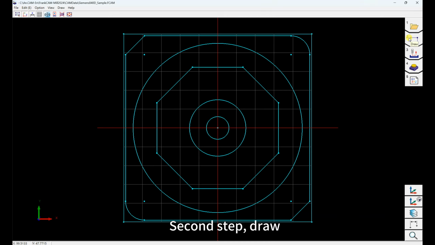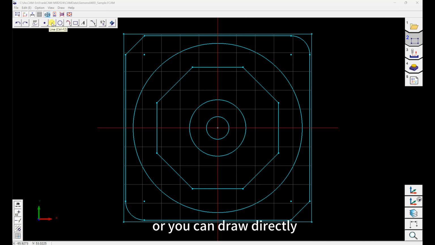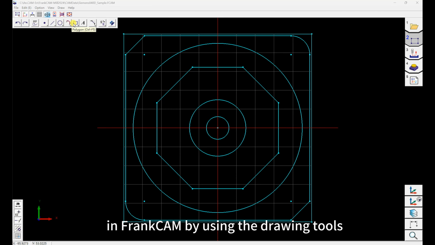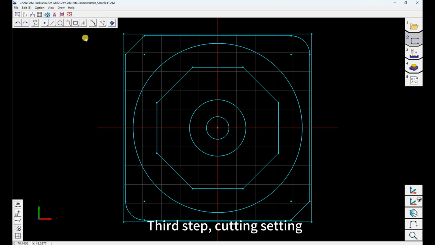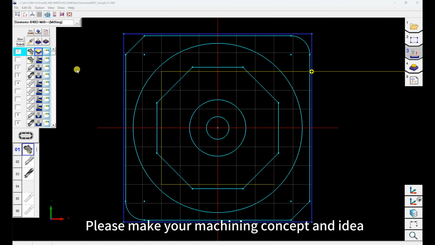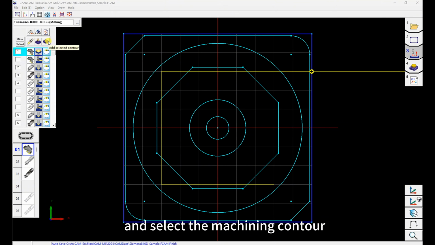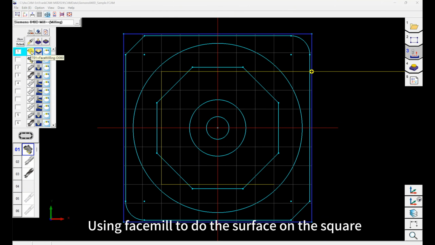Second step, Draw. You can import the drawing of DXF file format, or you can draw directly in FrankCAM by using the drawing tools. Third step, Cutting setting. In this step, please make your machining concept and idea into clear machining steps. Here, you need to set up the tooling, decide the machining operation, and select the machining contour. For example, using face mill to do the surface on the square.